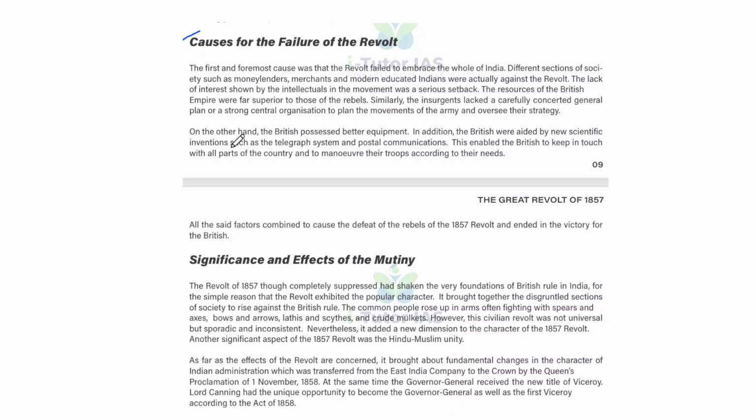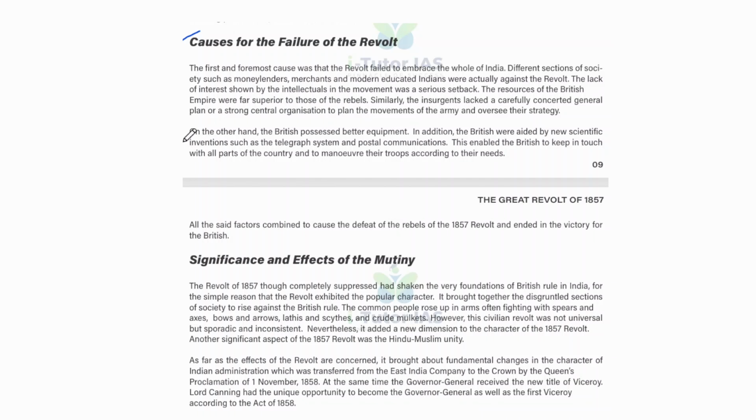The first and foremost cause was that the revolt failed to embrace the whole of India. Different sections of society, such as money lenders, merchants, and modern educated Indians, were actually against the revolt, and the lack of interest shown by the intellectuals in the movement was a serious setback. The resources of the British Empire were far superior to those of the rebels. Similarly, the insurgents lacked a carefully concerted general plan or a strong central organization to plan the movement of the army and oversee their strategy.